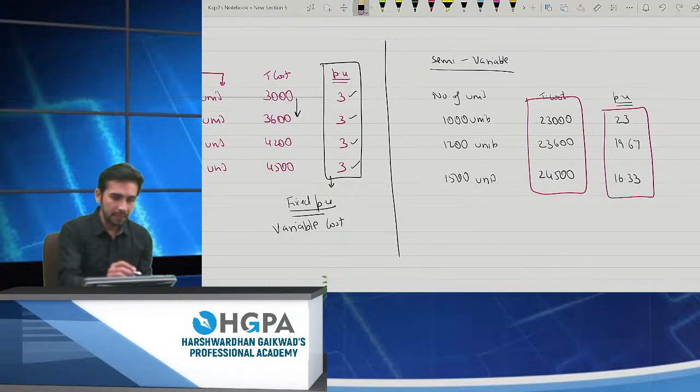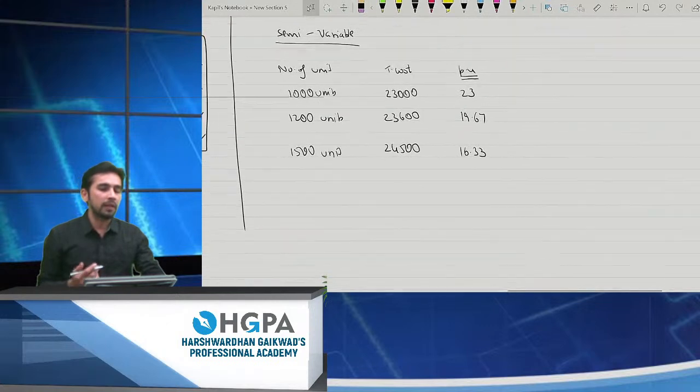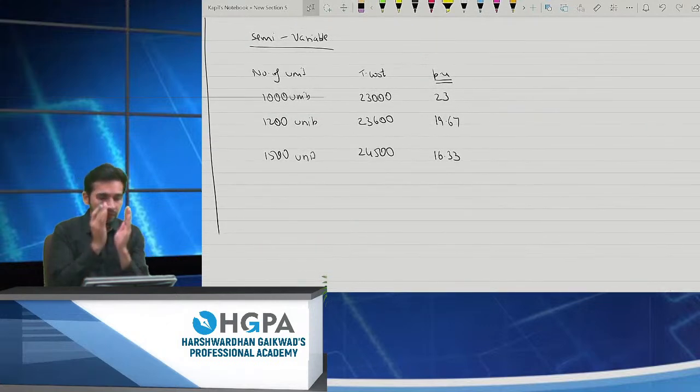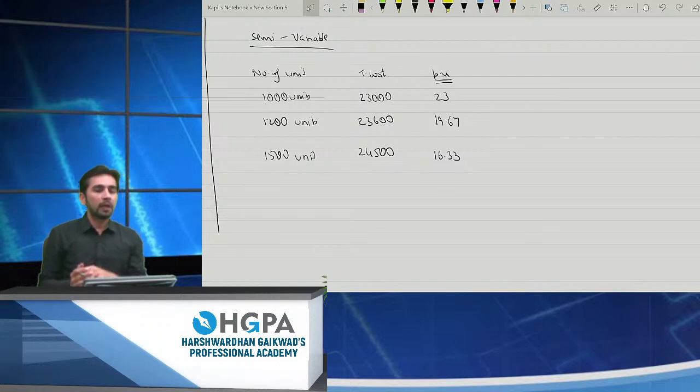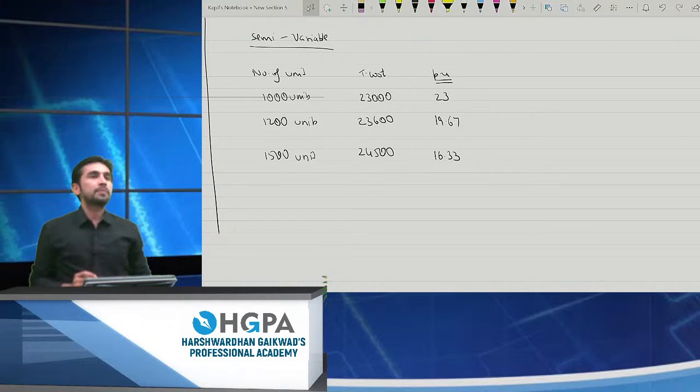Now can you please help me? What do you mean by semi-variable? To a certain extent it is fixed and after that it becomes variable, right? Can you please help me how to calculate fixed and variable from semi-variable? Does anyone know? Yes, can anyone tell me? How do I segregate fixed and variable from a semi-variable cost? Yes, I'm waiting for the answers. I am expecting some answers from you people. I need some answers from your side also. Yes, please tell me. How do I segregate a cost?